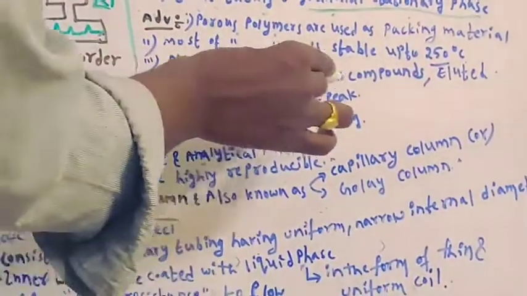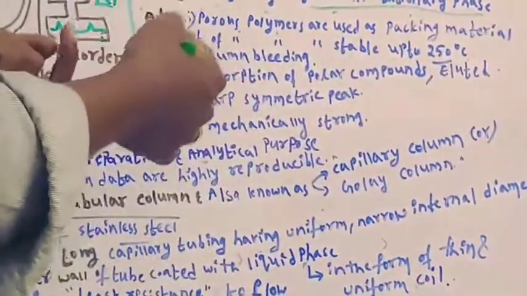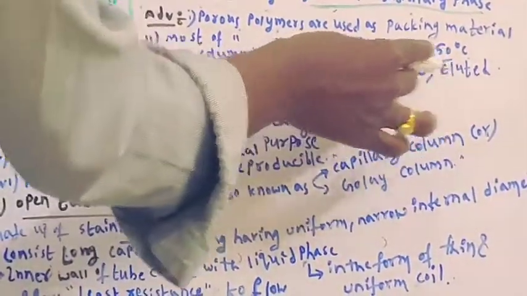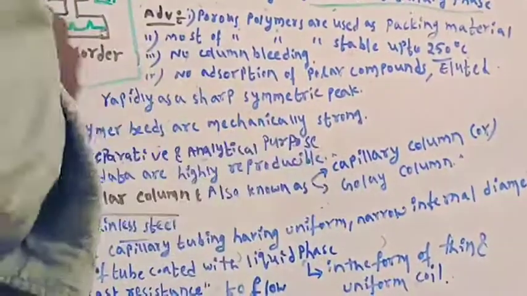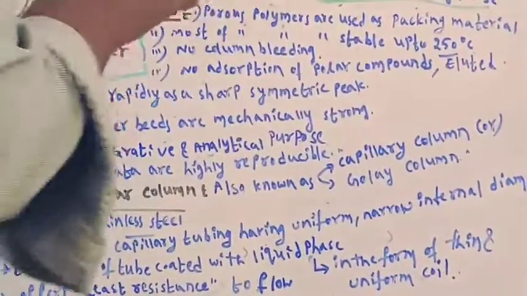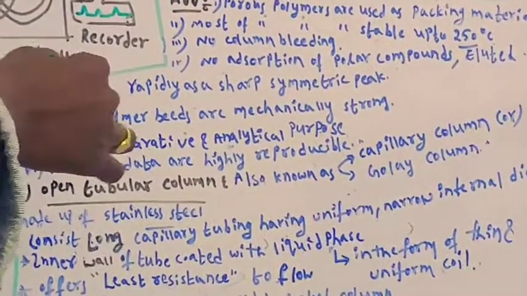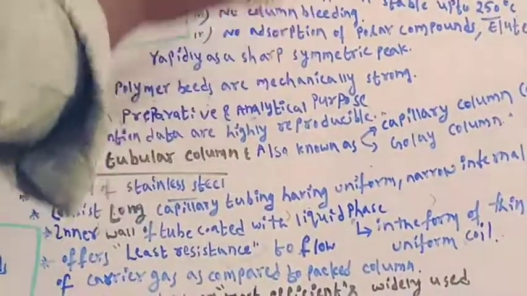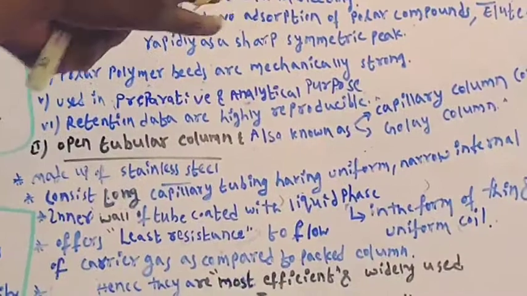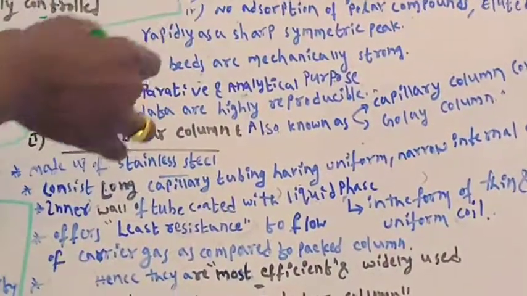And no adsorption of polar compounds. They are eluted rapidly as sharp, symmetric peaks. We can easily get a sharp symmetrical peak. And polymer beads are mechanically strong. These porous polymers are mechanically stable. They cannot be degraded, and no cracks are formed.